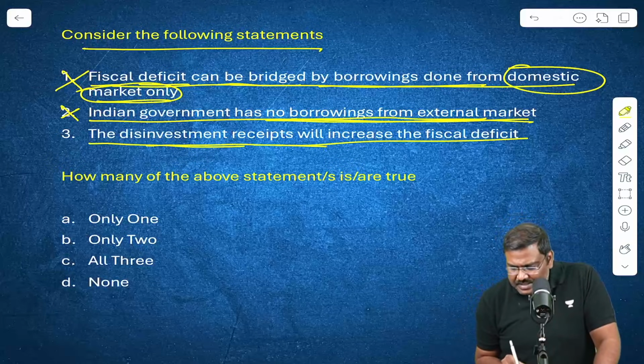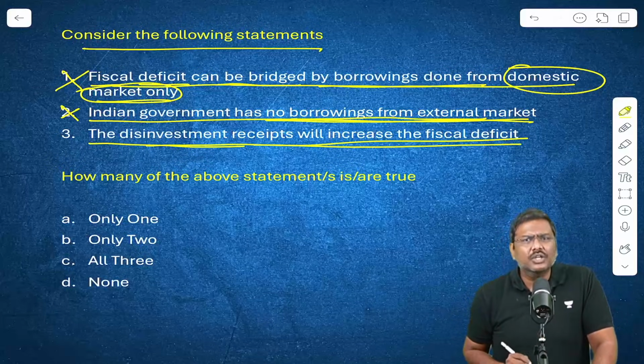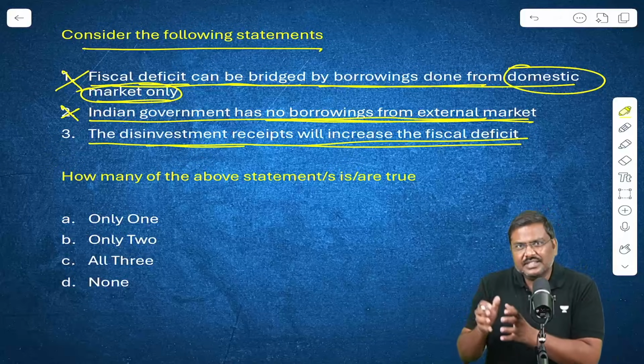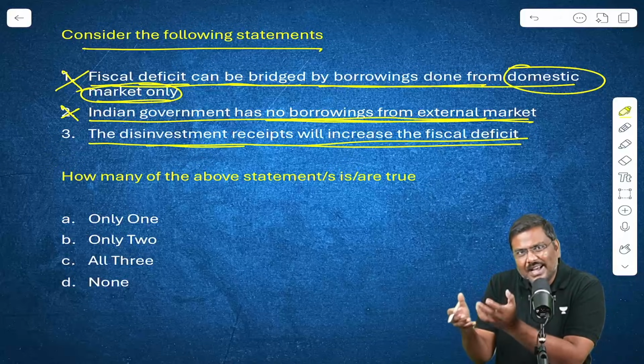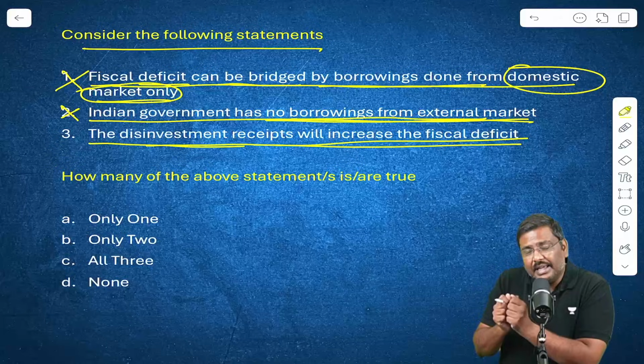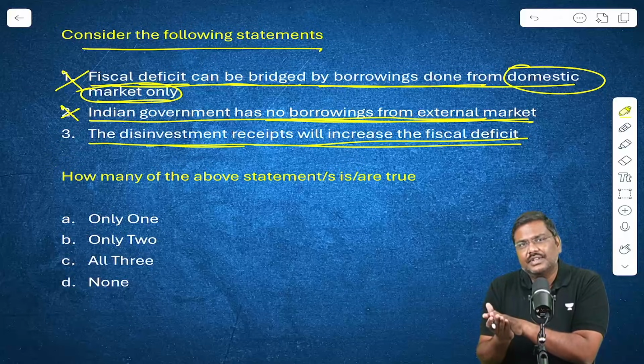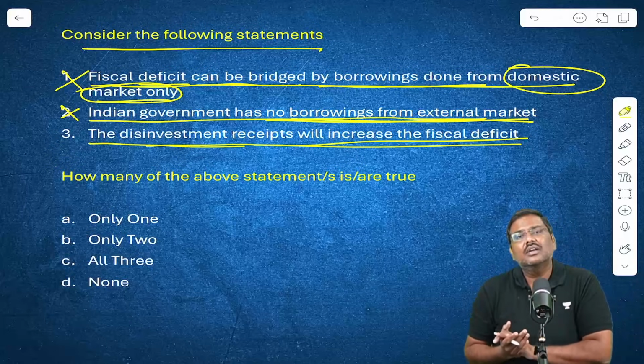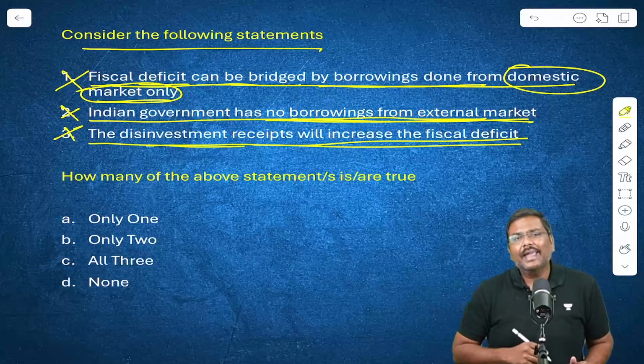So, disinvestment receipts will increase the fiscal deficit? No. Fiscal deficit is there. If you sell the assets, you will collect money. It will reduce the fiscal deficit. It will help in reduction of the fiscal deficit. So the statement is incorrect.